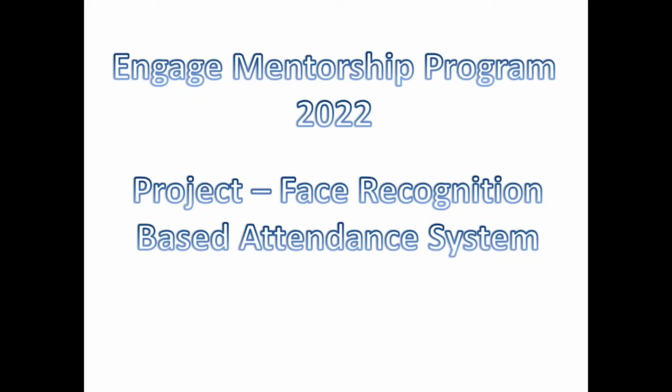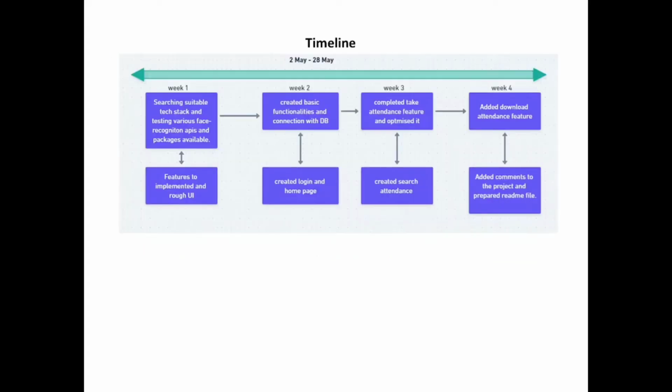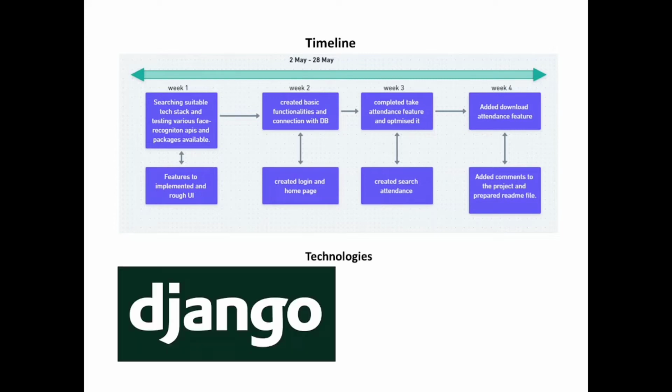We will start with the timeline of the project, how I proceeded in these 4 weeks window. In week 1, I searched for the suitable tech stack and tested various face recognition APIs and packages available that I can use for my project. In week 2, I created some basic functionality and made connection with the database and also created login and the home page. In week 3, I implemented take attendance feature and optimized it with search attendance feature. In week 4, I added download attendance feature to my project and also added comments to the project and prepared readme file.